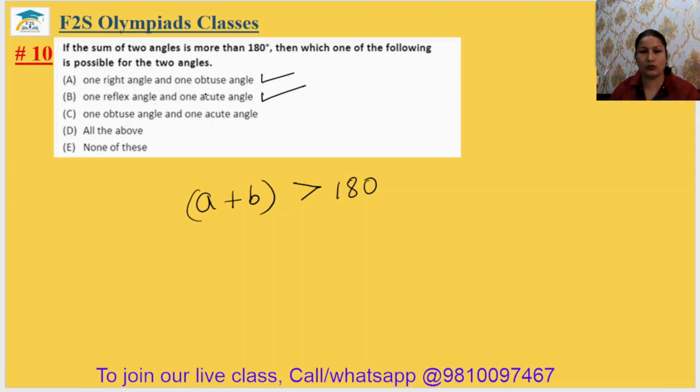So which one of the following can be possible for two angles? It is asking. Okay. So if there is one obtuse angle, it is more than 90 degree and one acute angle. So can be possible. Answer will be all of the above. 10th answer is B.